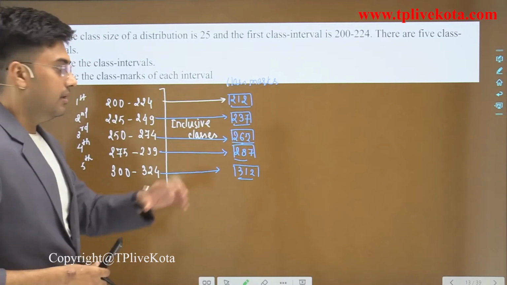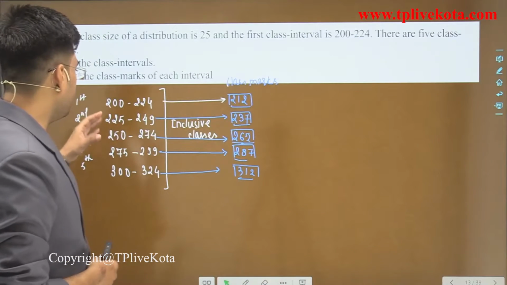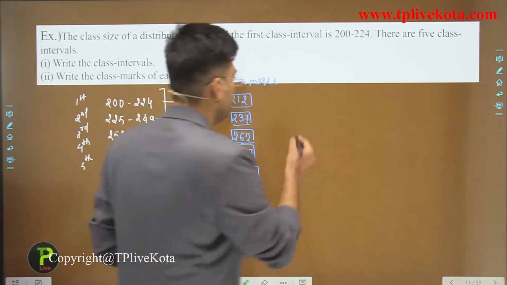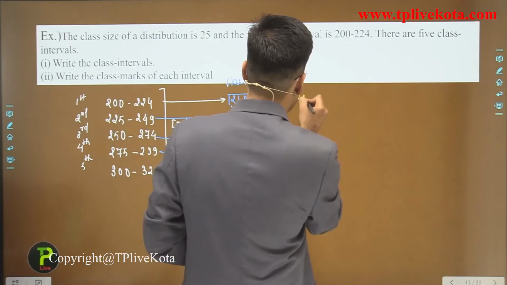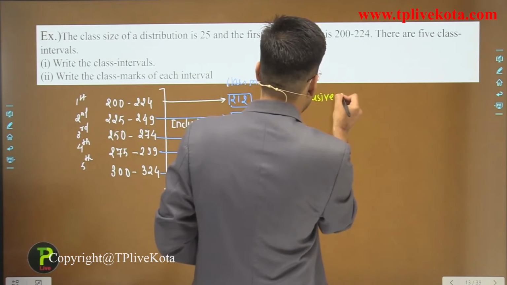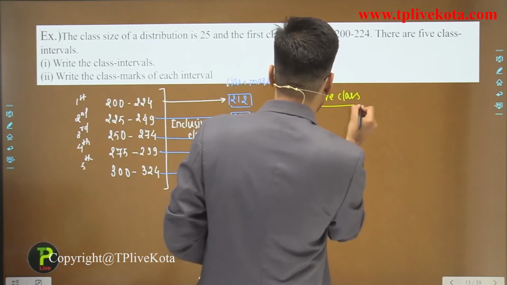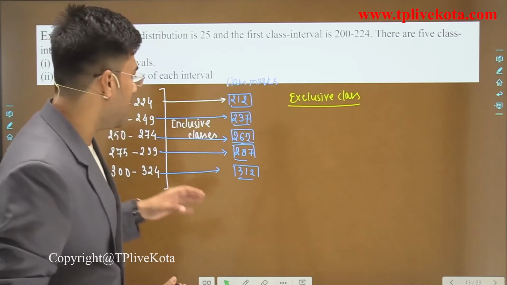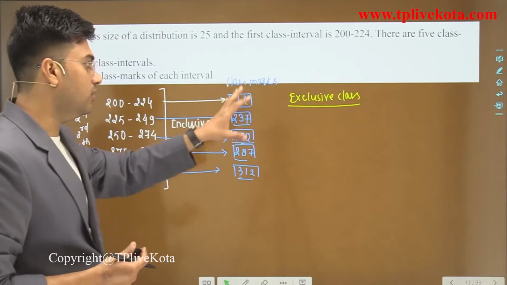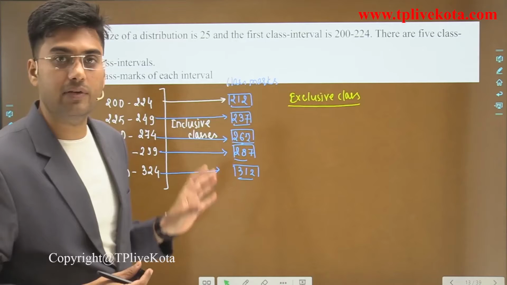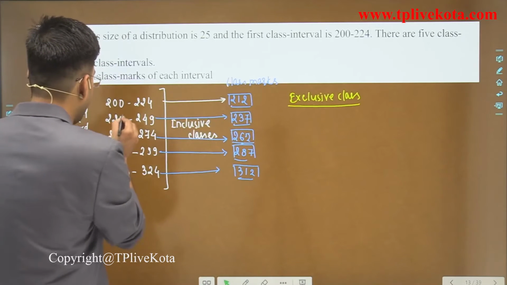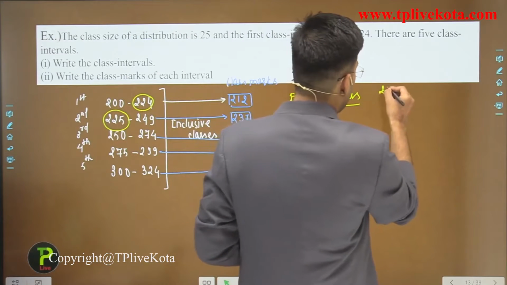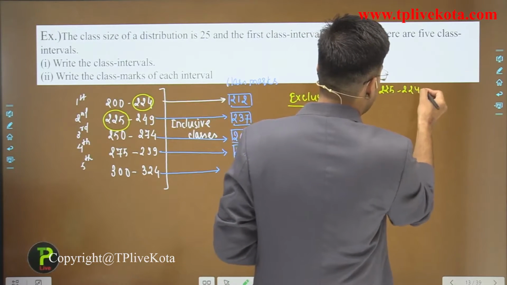Now students, in the previous slide we discussed that we can convert inclusive classes to exclusive classes. So how do we convert? Let's see. Exclusive classes. This is very important here, because to find the median of grouped data, we have to use only exclusive classes, and we can call exclusive classes continuous class frequency distribution. Okay, so here we have to take the difference of these two: 225 minus 224, that is equal to 1.